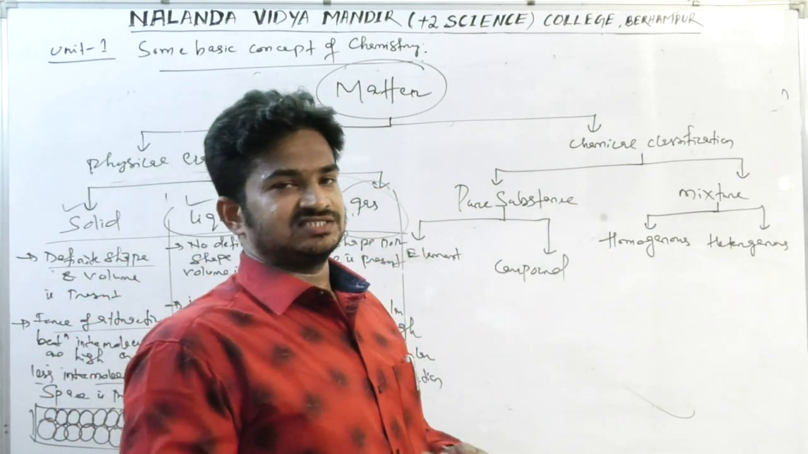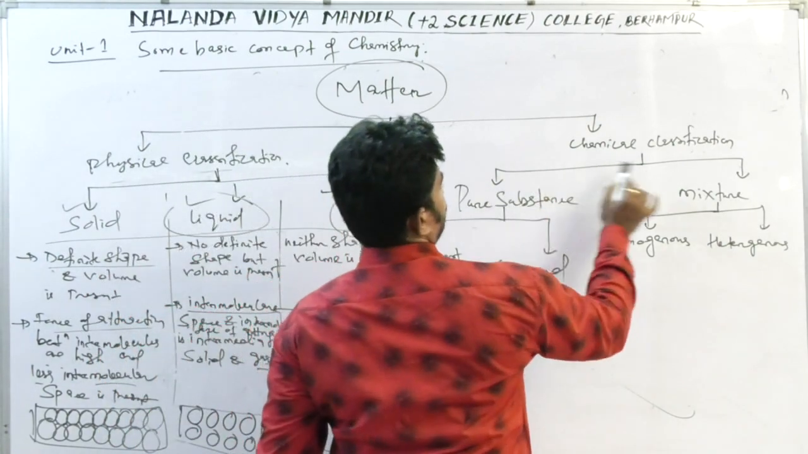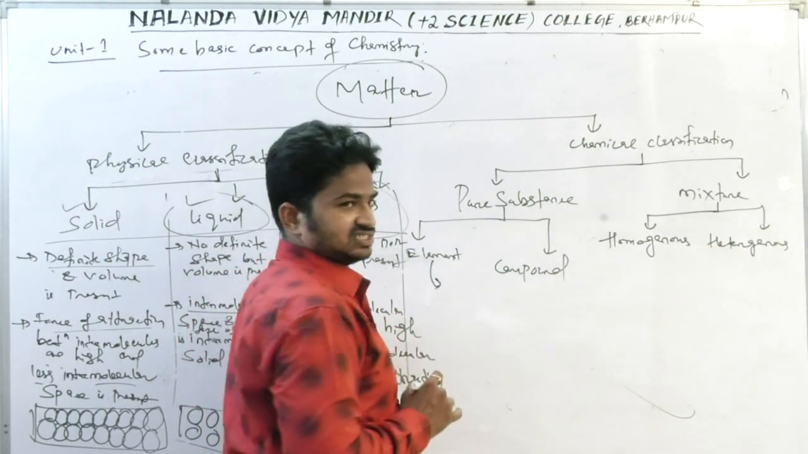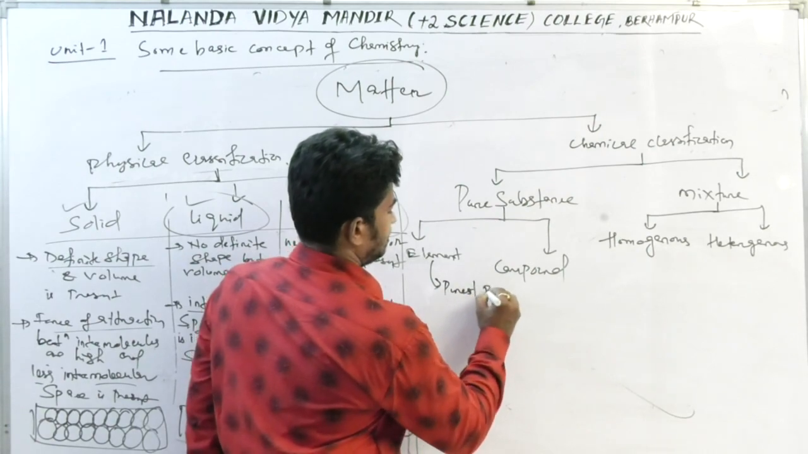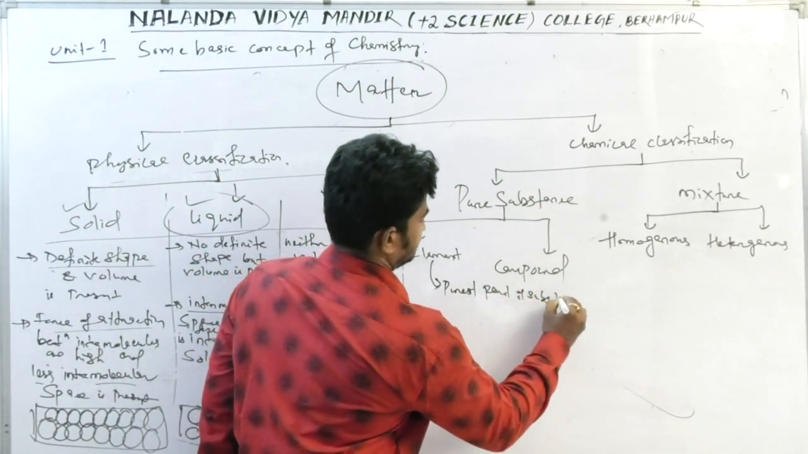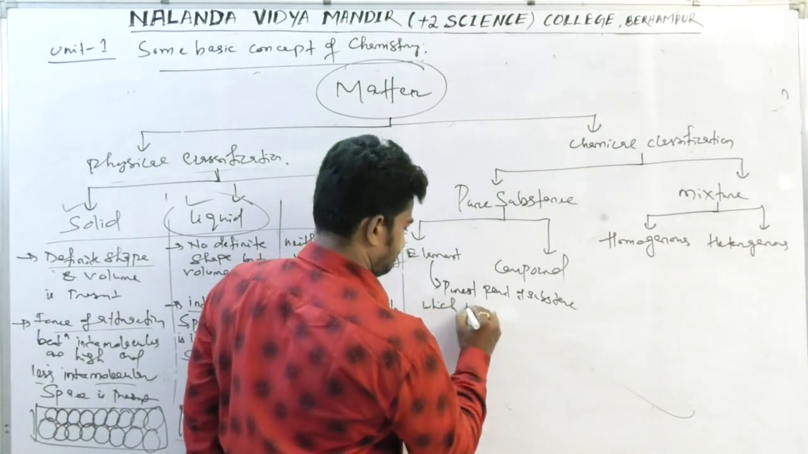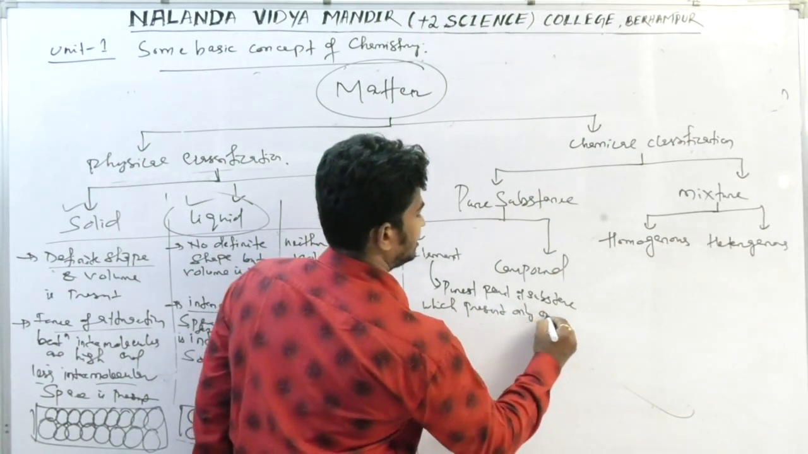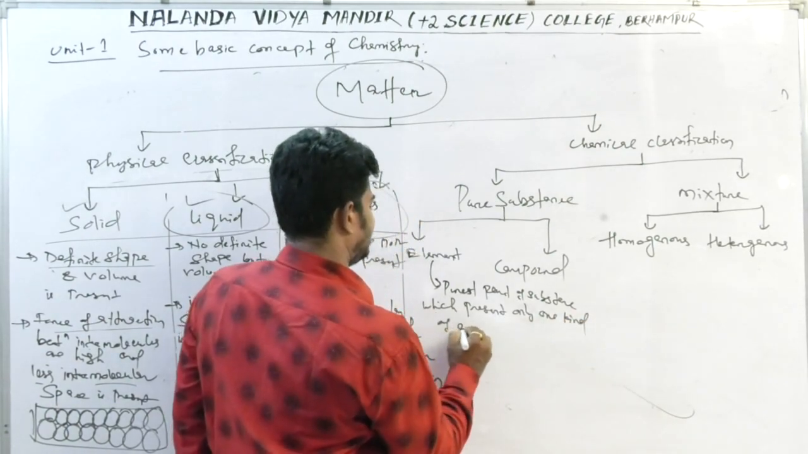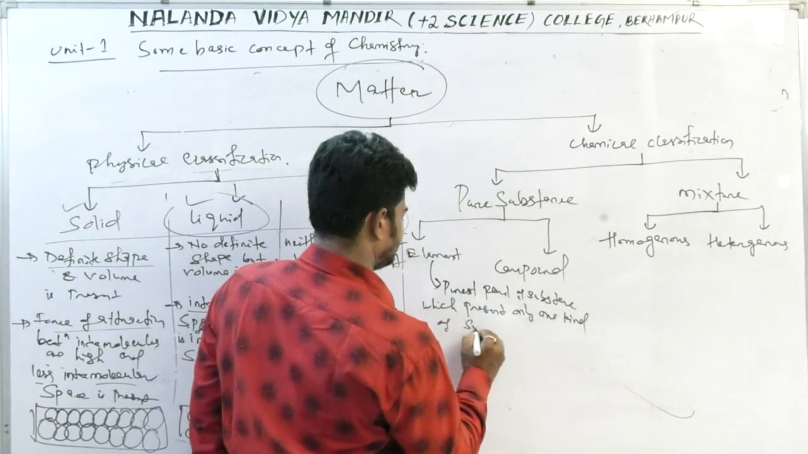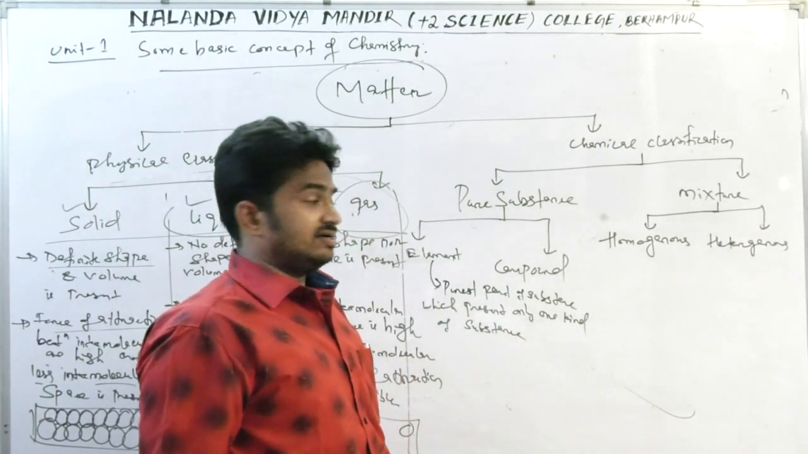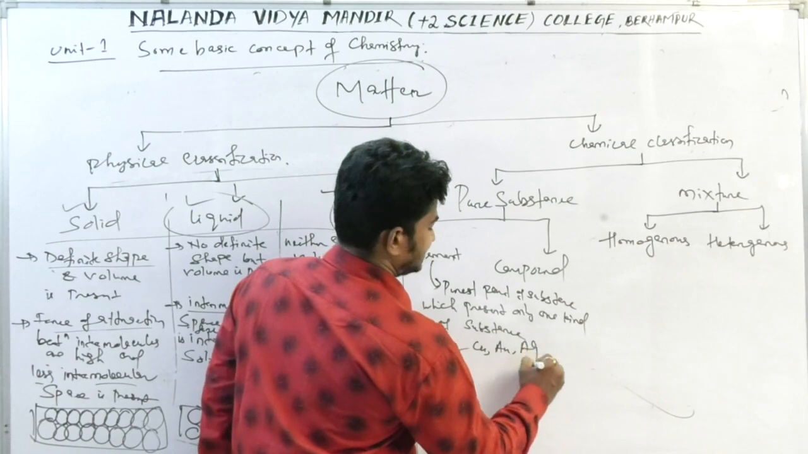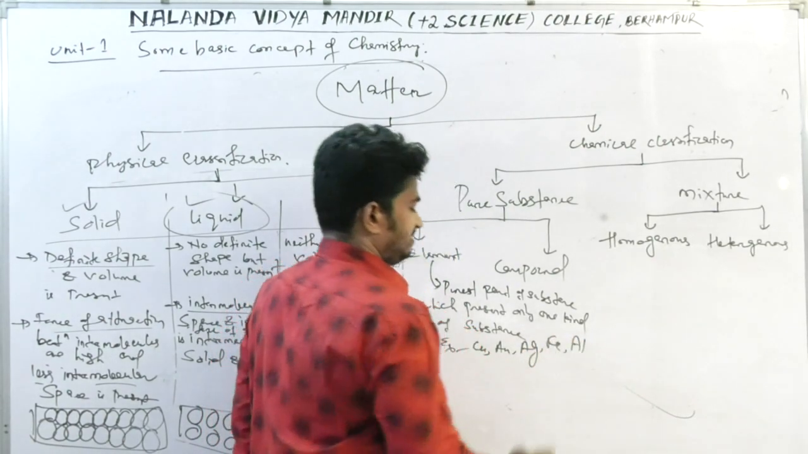Similarly, for the chemical classification, matter is classified into two forms: pure substance and mixture. Element is the purest part of a substance, which has only one kind of substance present. Examples of elements are copper, gold, silver, iron, aluminum, etc.